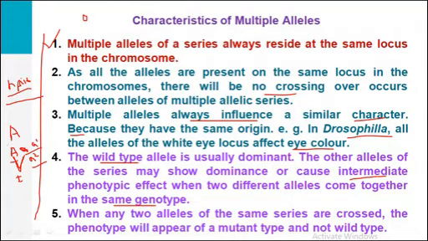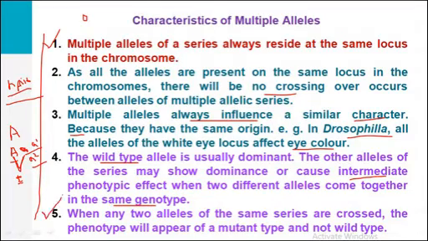Such a phenotype is known as an intermediate phenotype. So not in all cases is only the wild type allele dominant, sometimes the mutant alleles may show dominance.